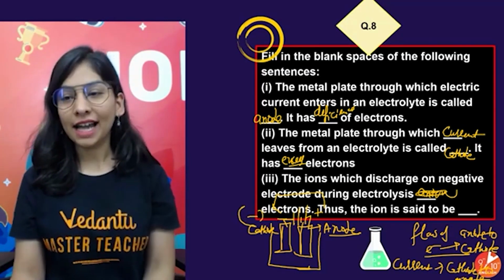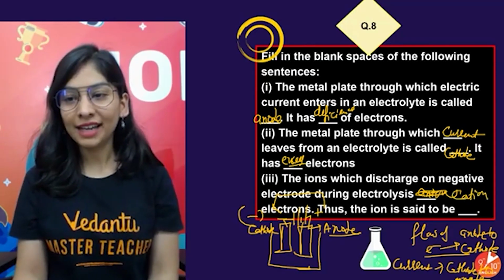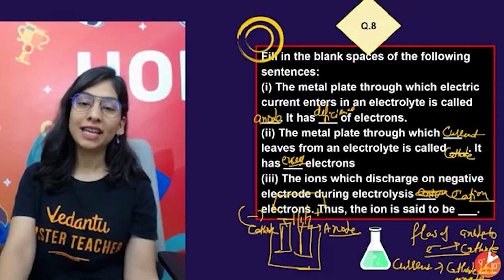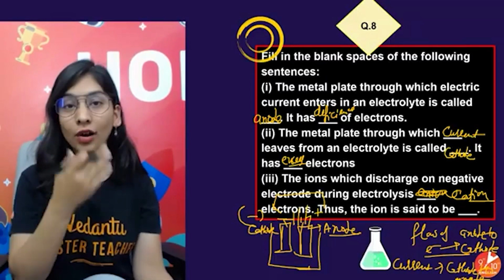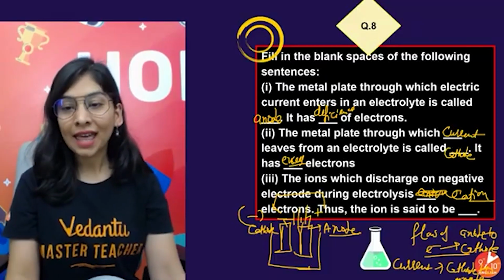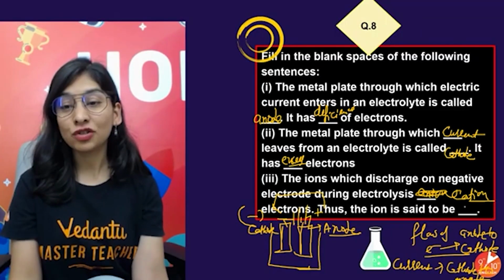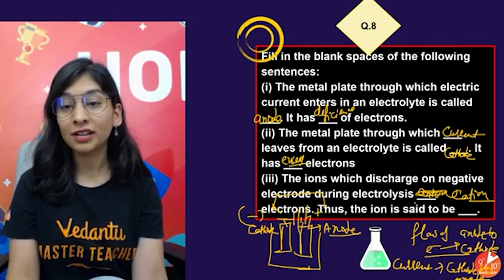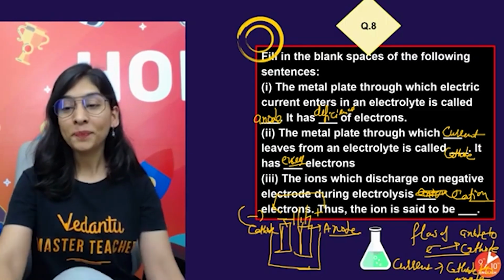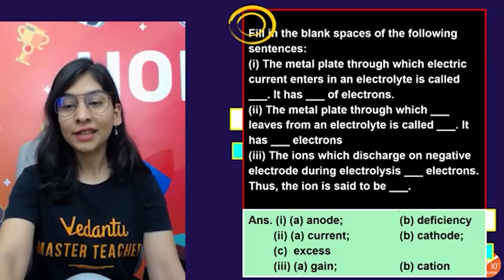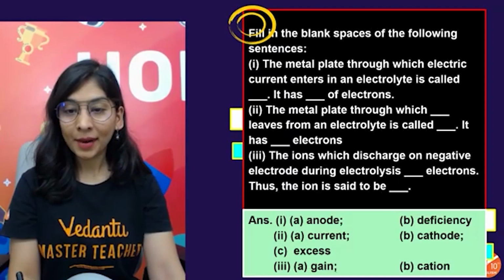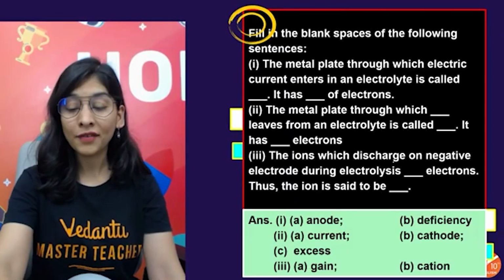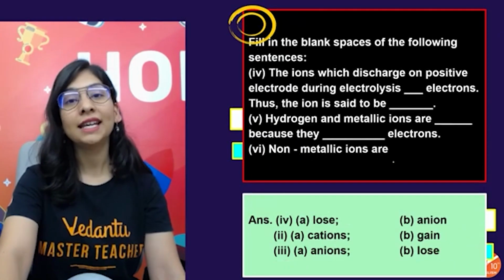that's going to attract cation. So what is going to come here? Cation. Okay, students, cation is the one that's going to discharge on the negative electrode. Negative electrode is cathode and attracts cation. Thus, the ion is said to be cation. The ion which discharges on the negative electrode during electrolysis is my cation. Okay, so that's what it is. So these are the three parts which are given.